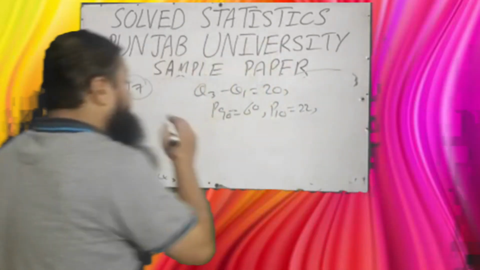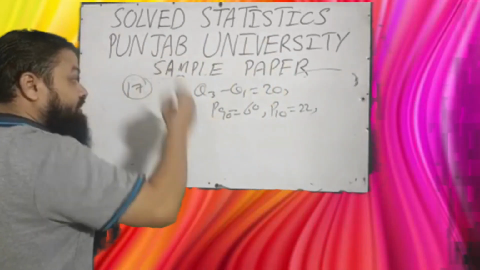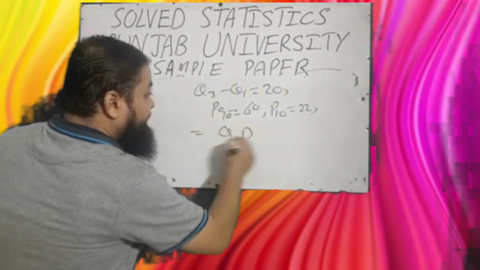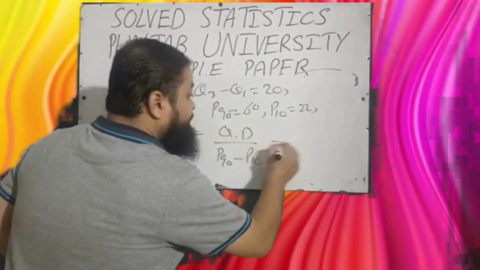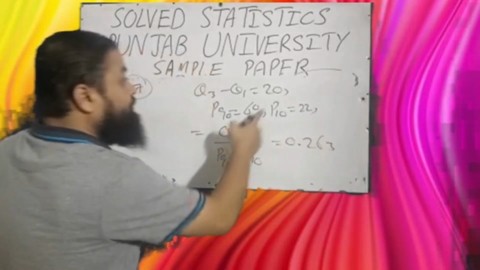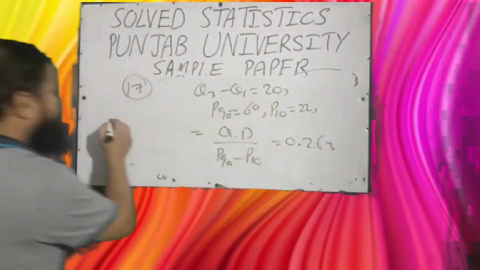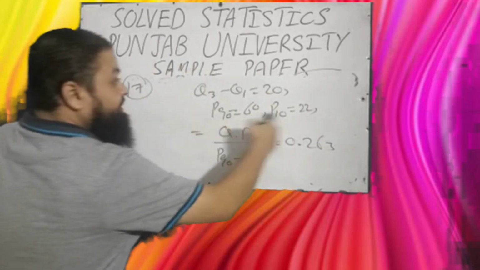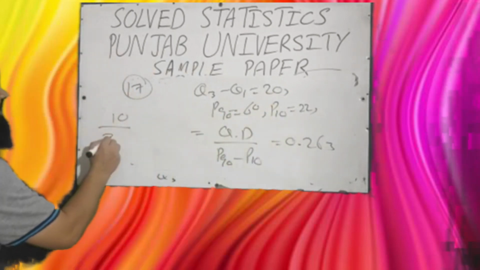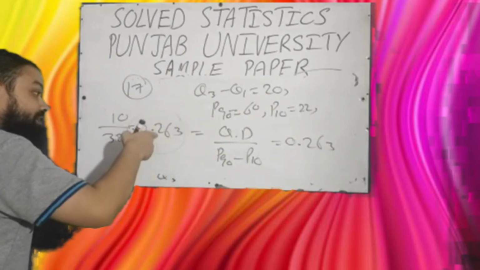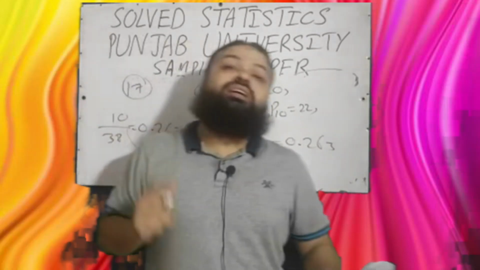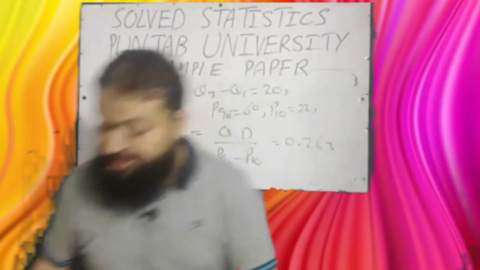Dear students, a very important concept, the percentile coefficient of skewness, that will be quartile deviation over P90 minus P10. Q3 minus Q1 is 20, 20 over 2 is 10, over 60 minus 22, that will be 38. The answer is 0.263. If the answer is 0.263, that is mesokurtic. Mesokurtic is the correct option in the exam.